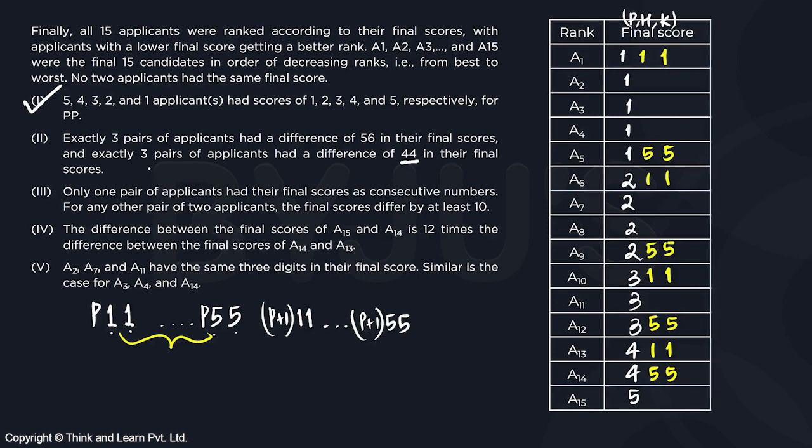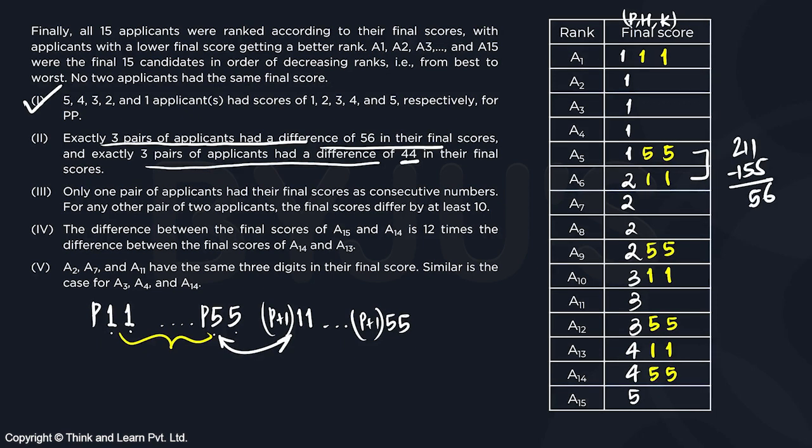Exactly 3 pairs of applicants had a difference of 44 and 3 pairs of applicants had a difference of 56. अब 56 का difference अगर चाहिए, so 50 plus का difference चाहिए, that can only happen if we are looking at a number that starts in, let's say, 200s and the next number that starts in, let's say, 300s. So if you look at the difference between, let's say, 211 and 155, कितने से end होगा? Oh, this ends in 56. So we need 3 such pairs as well.